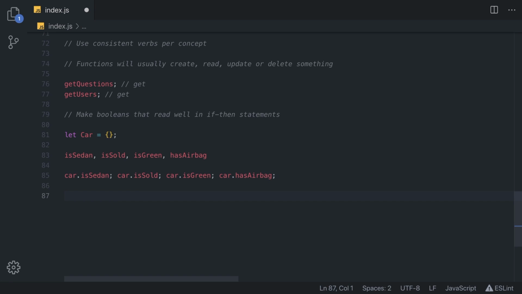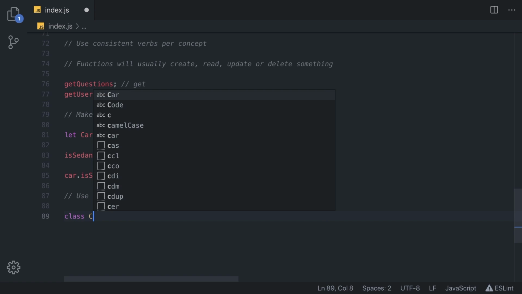But let's move this to our next rule, which is to use nouns for class names. Classes don't take things, they are things. More specifically, they are a blueprint for something. Creating a class is what makes something. If this is a bit weird to you, let's write it down and you'll see that it's actually quite simple.